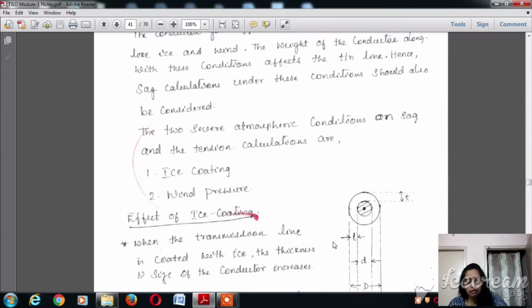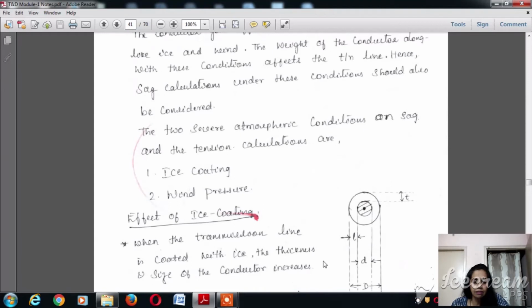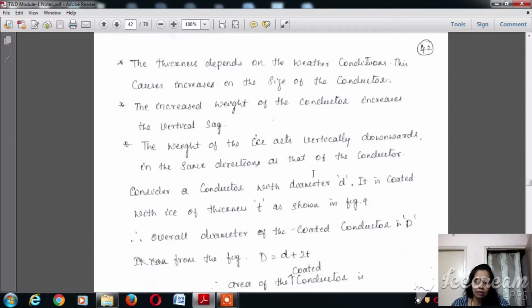Here the figure shows the conductor with a layer of ice coating. When the transmission line is coated with ice, the thickness of the conductor increases, the sag also increases, and the size of the conductor increases. The thickness depends on the weather conditions. The weight of the ice acts vertically downwards, in the same direction as that of the conductor.